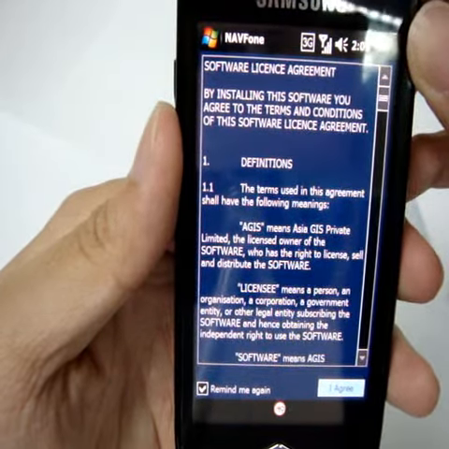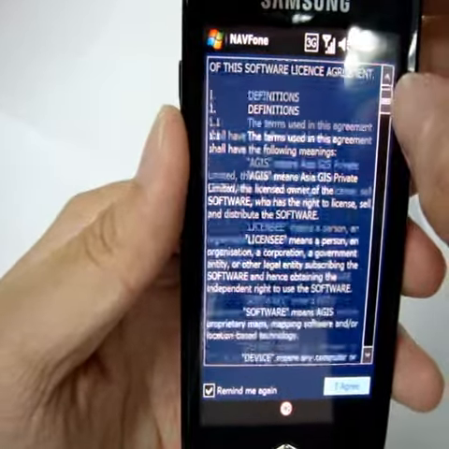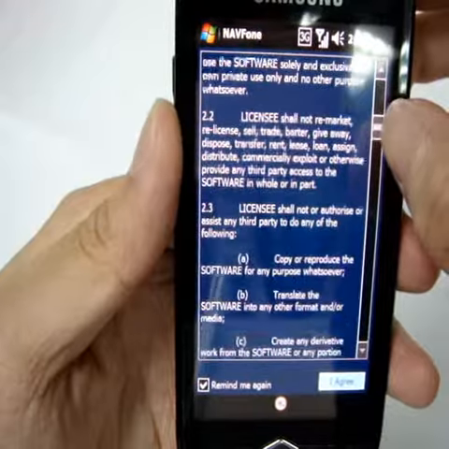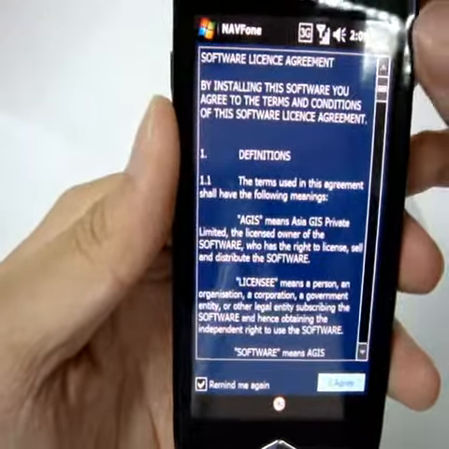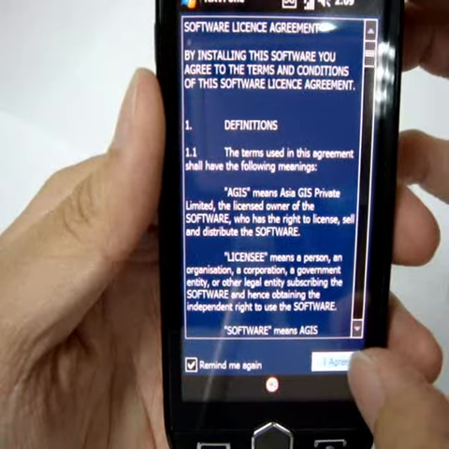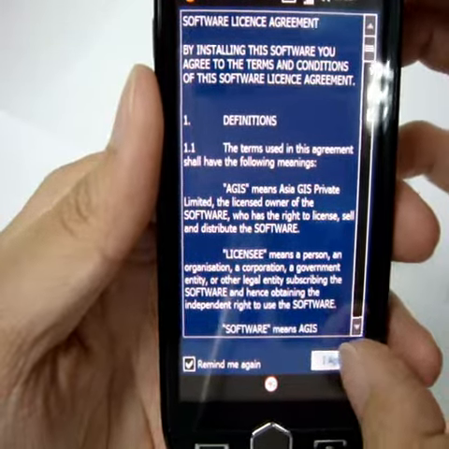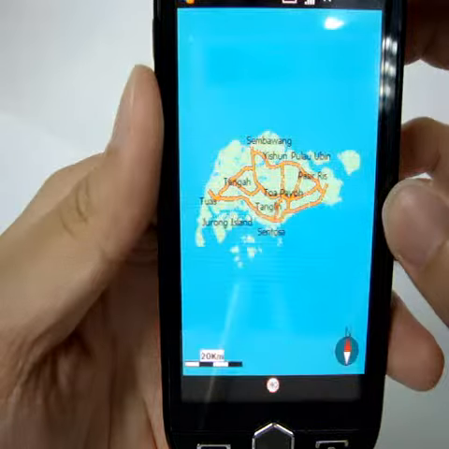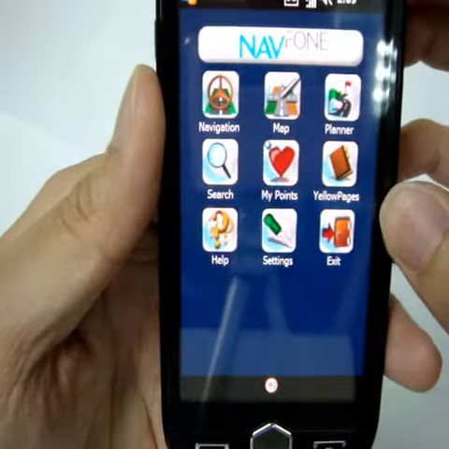Please read the software license agreement. And press I agree on the bottom right corner. That's it.